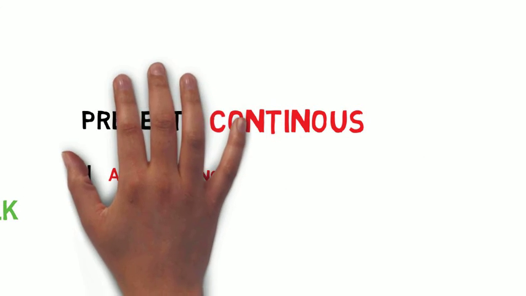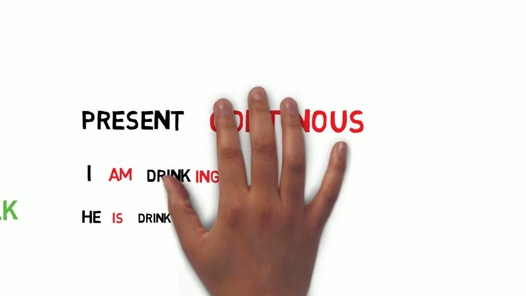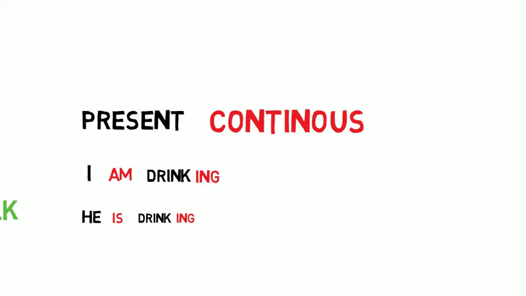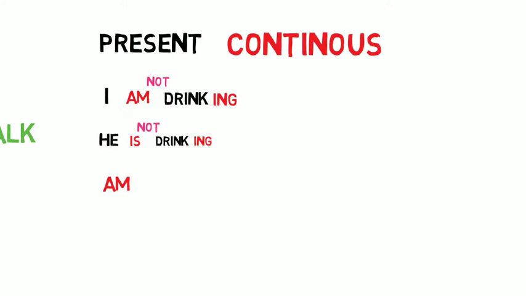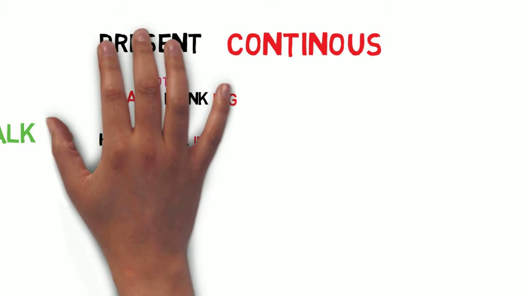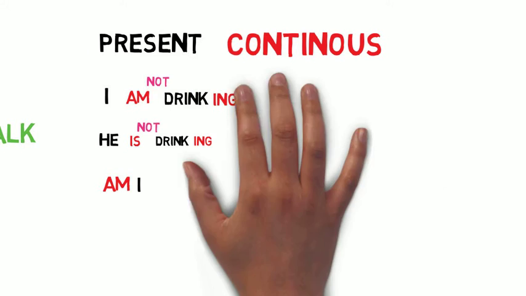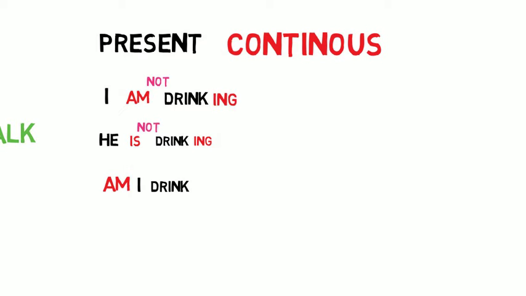I am drinking, you are drinking, he is drinking. If you'd like to build a negative sentence, you basically put a not in between of your auxiliary verb and your full verb.